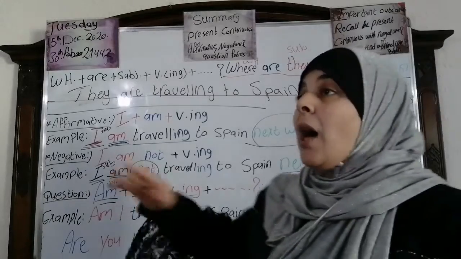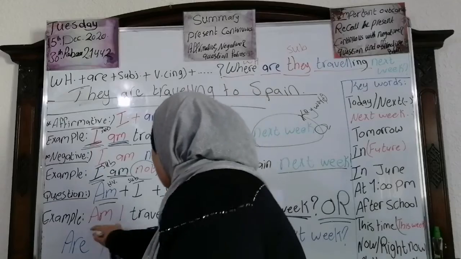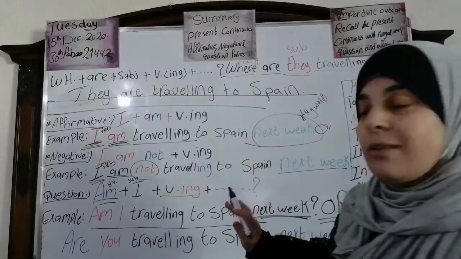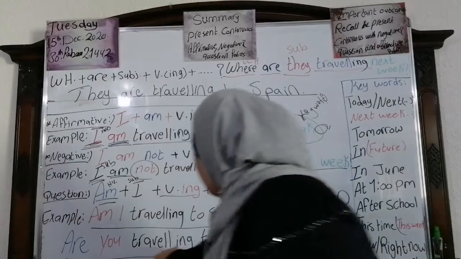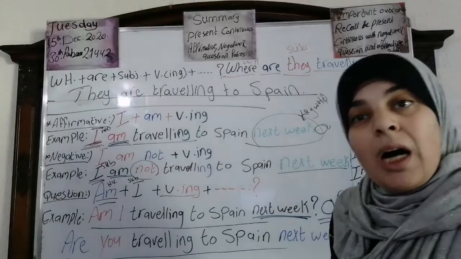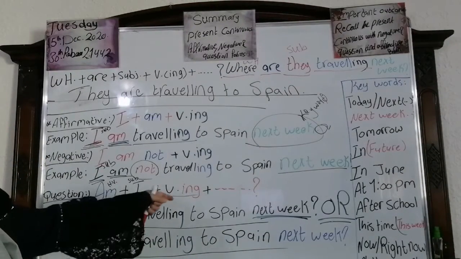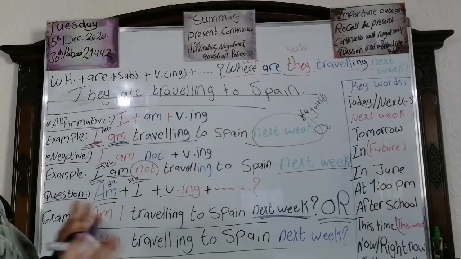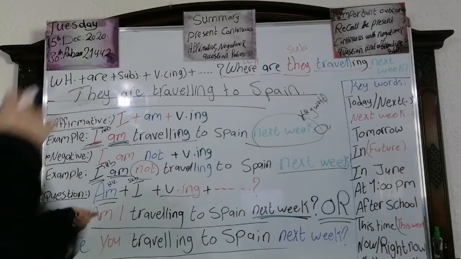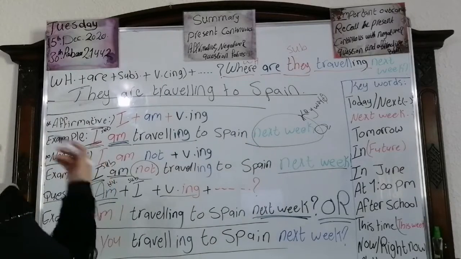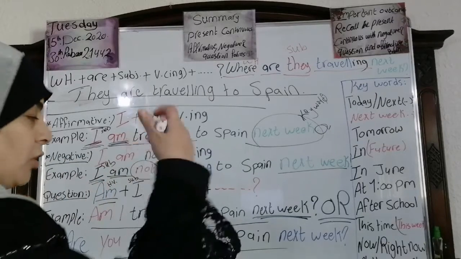He will say, are you traveling to Spain next week? Are you traveling? Look at this one. This is, am I traveling to Spain next week? And when someone is asking you, he says, are you traveling to Spain next week? Here, am I traveling to Spain next week? It's a question, it's correct. And also we can ask again, someone is asking you, are you traveling to Spain next week? What are you going to answer?